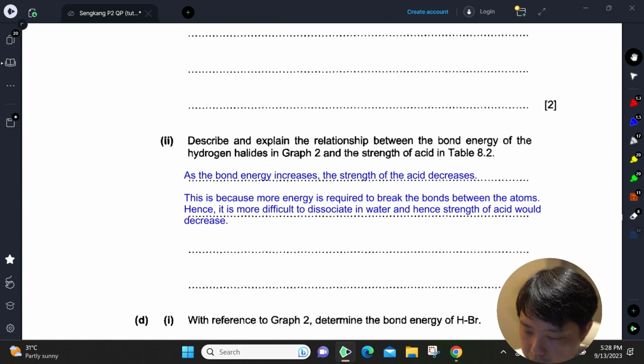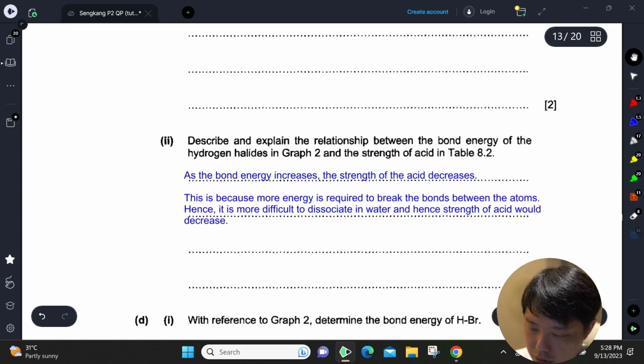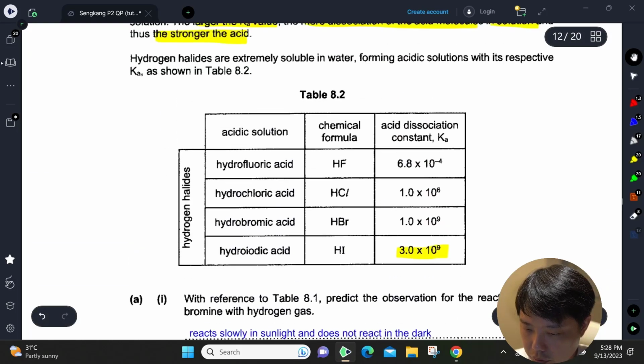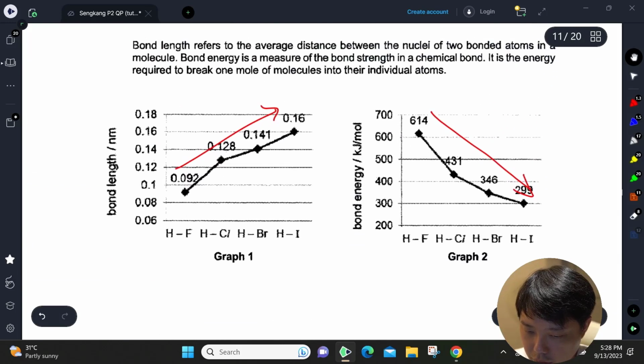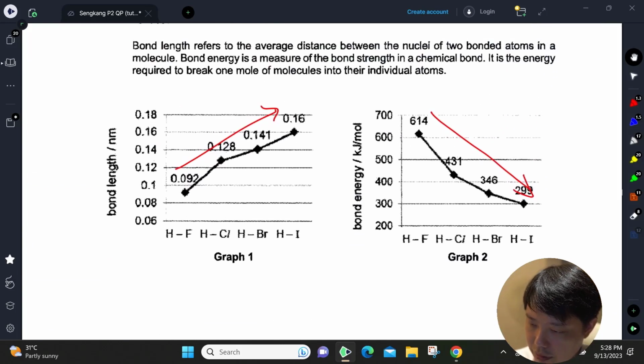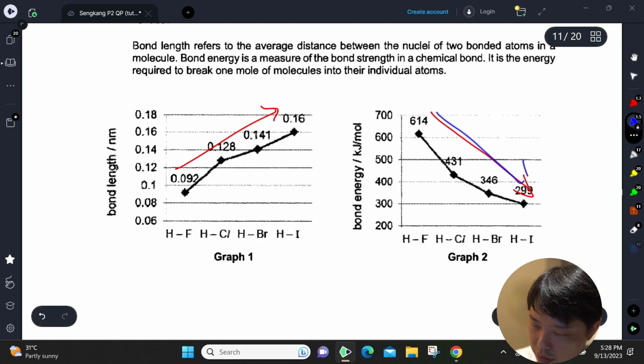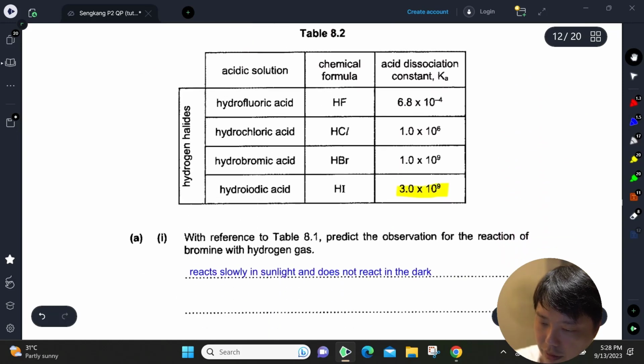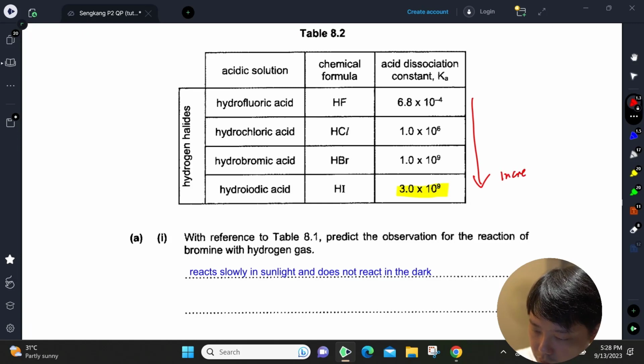Okay, describe and explain the relationship between bond energy of the hydrogen halide in graph 2 and the strength of acid in table 8.2. So as bond energy increases, the strength of acid decreases. If you look at the bond energy from this table here, it is going down, whereas if you look at the strength of the acid, it is increasing. Going down the group, it is increasing acidity. Increasing acid strength.